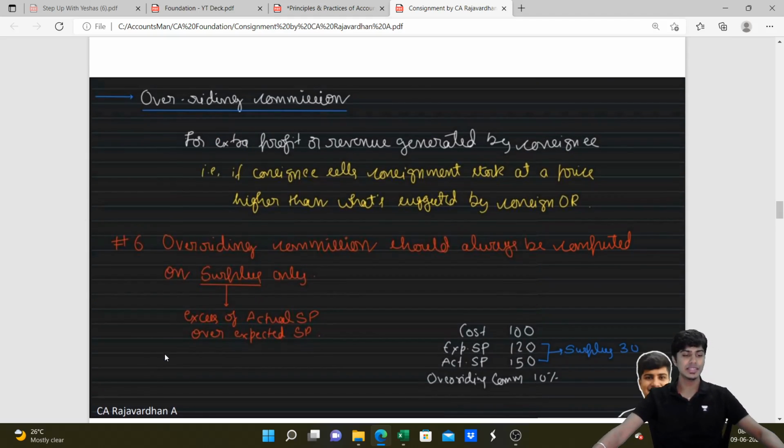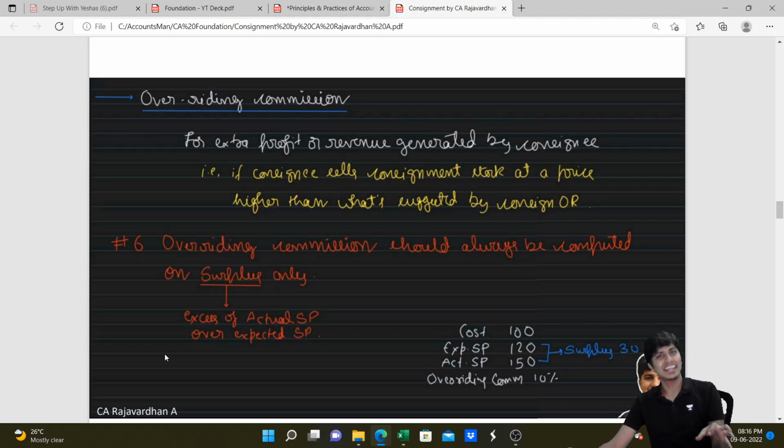Overriding commission. In this, again the consignee is smart. He is good smart, not bad smart. Consignee is smart like this. You are a consignor. You send the goods to consignee and ask him to sell the goods at 100 rupees. Consignee is now convincing the customer to buy the goods at 120 rupees. Now, if he sells the goods at a price higher than what you quote, you will get more profit. You are happy. Consignees put in extra efforts to get you more profit, but you also need to reward the consignee.